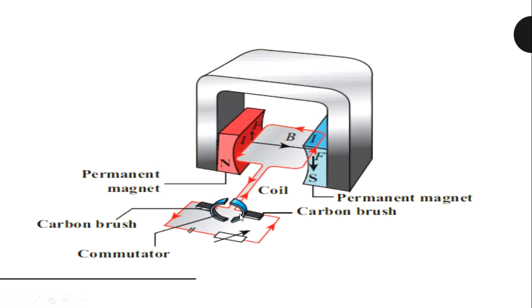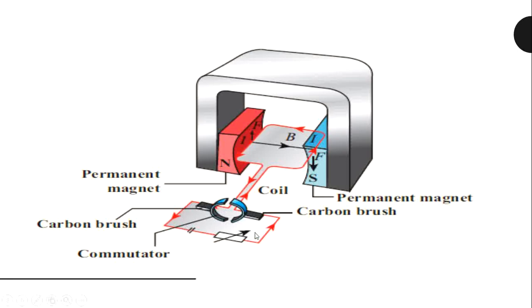At the end of the coil, a commutator is attached. It is called a commutator, and with the commutator the carbon brushes are also attached, one on each side of the commutator.